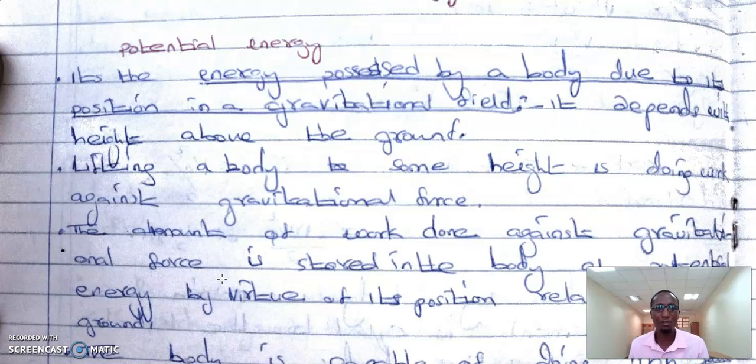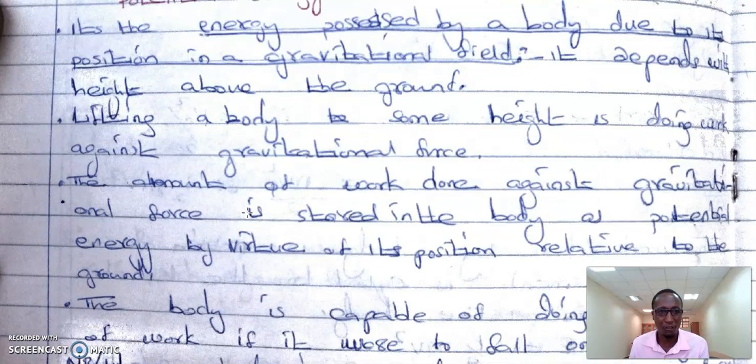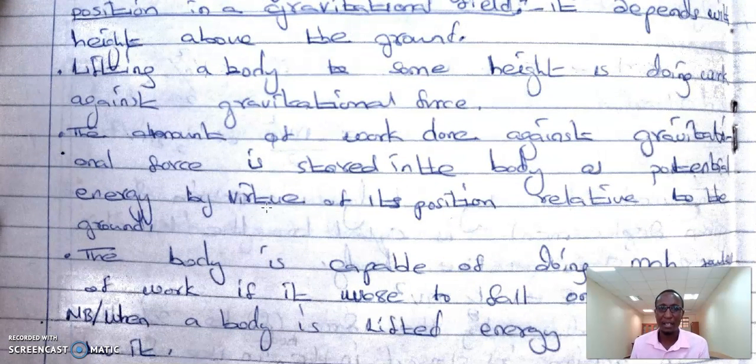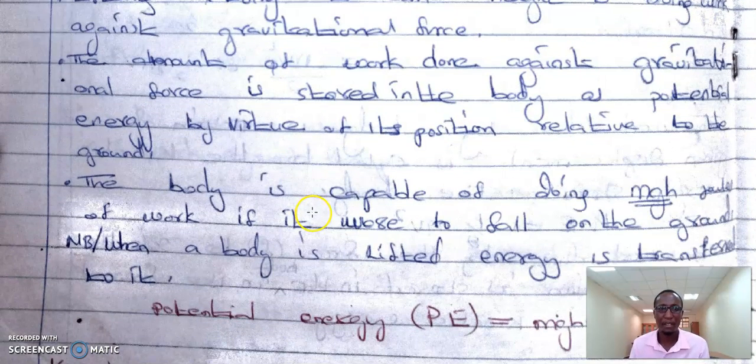You do work because you are working against gravitational force. Every time, you know that the gravitational force tries to pull things down. So when you are trying to lift something up, you are doing work against that gravitational force. So the amount of work done against gravitational force is stored in the body as potential energy by virtue of its position relative to the ground.